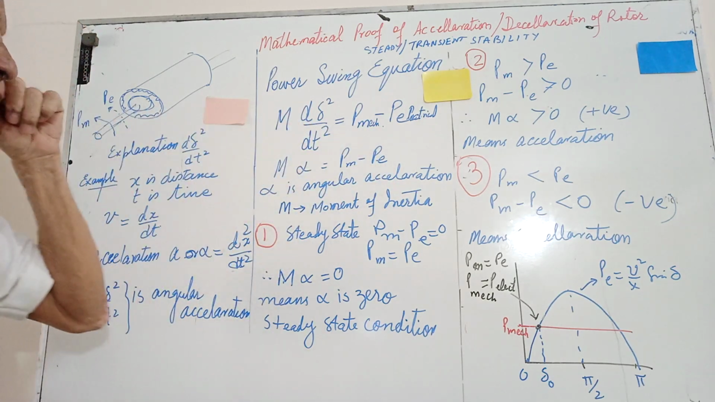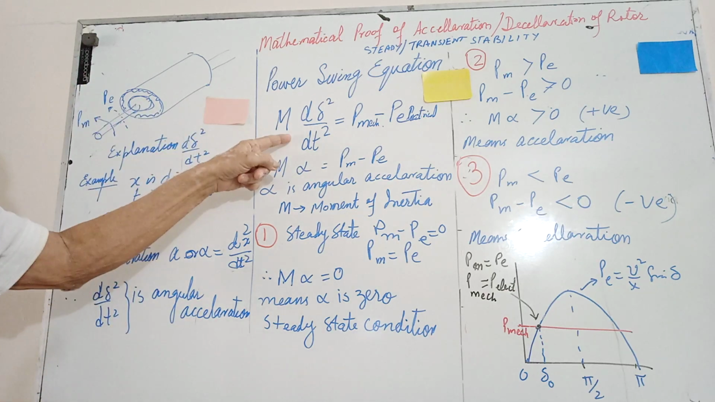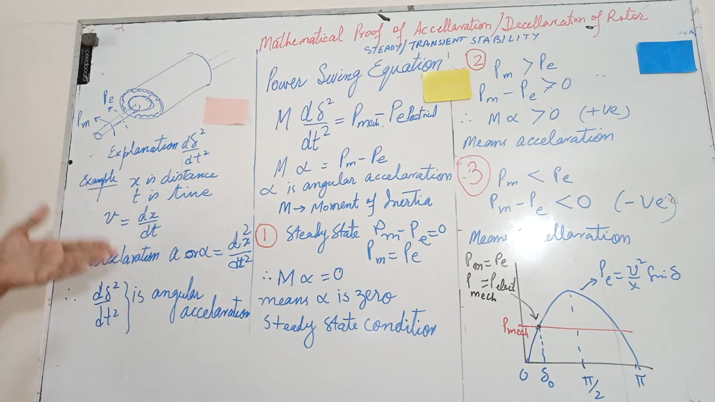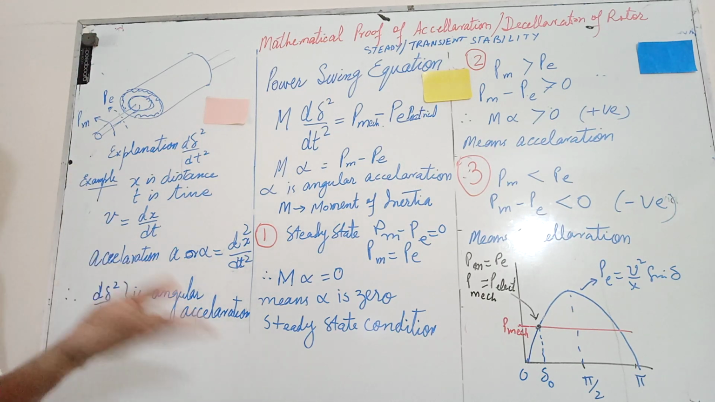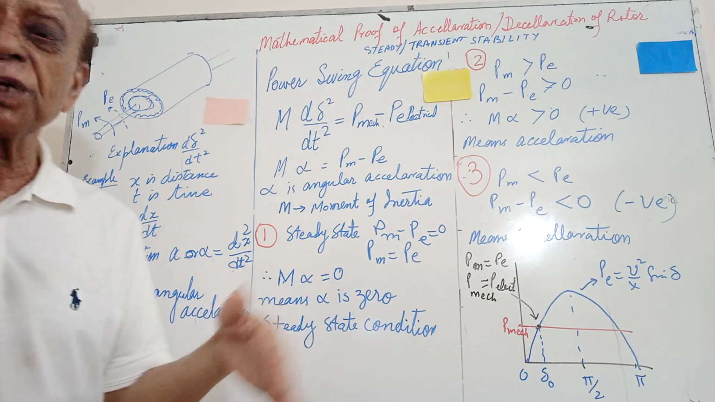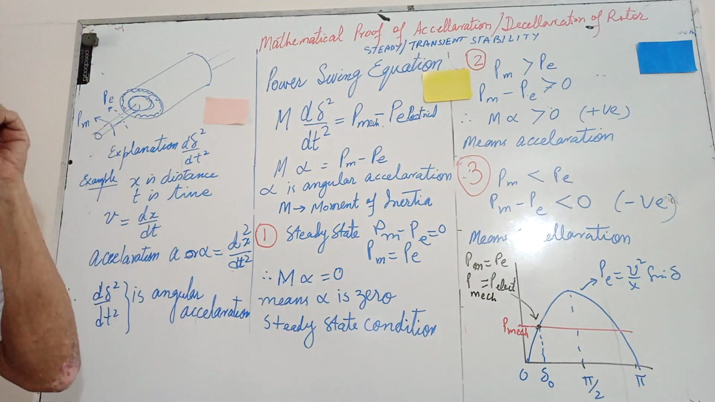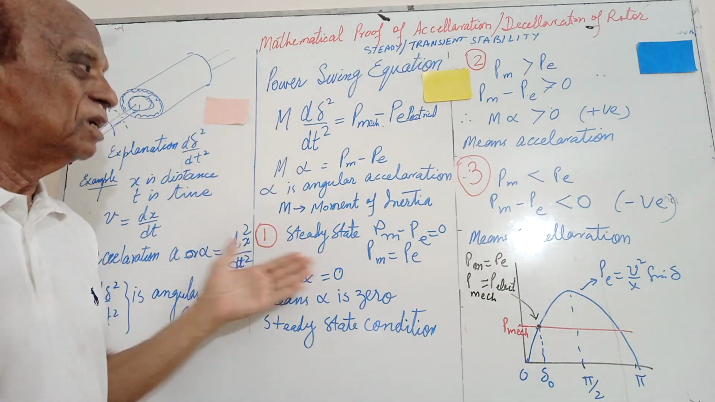I have explained to you that d squared delta by dt squared is the angular acceleration. The proof of this I explained with the example of normal linear velocity, that dx by dt is the velocity, and if we take another differentiation, it becomes the acceleration. The rate of change of velocity is the acceleration. So the rate of change of angular velocity is the angular acceleration. So see, nothing difficult.